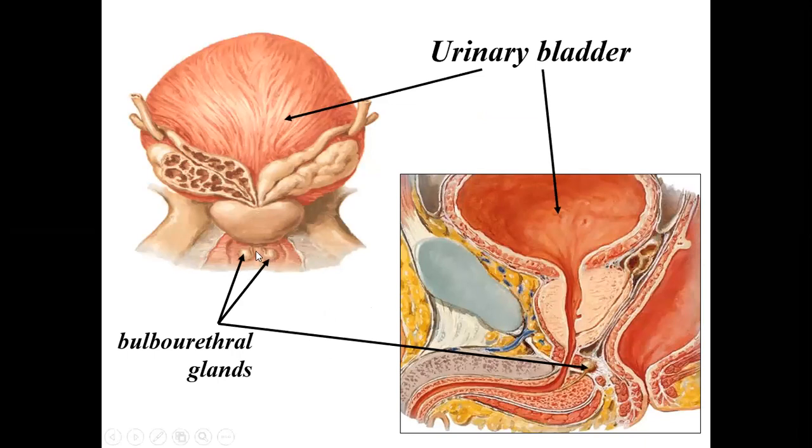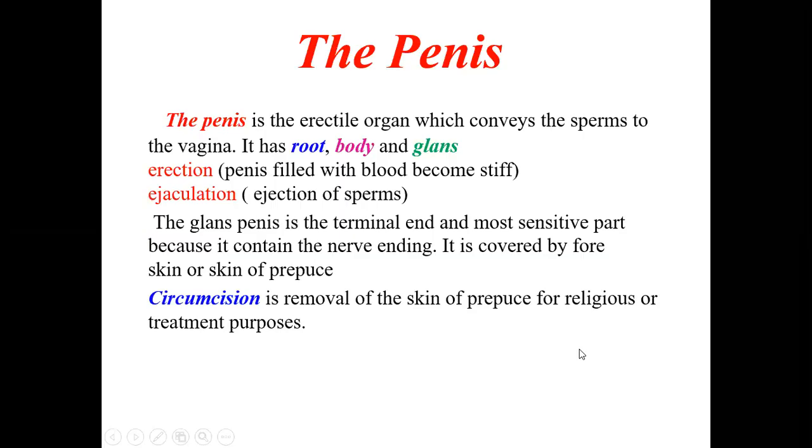So as I showed you, these are the bulbourethral glands just below the prostate. These are the seminal vesicles on either side. This is the prostate and the bulbourethral gland. In this picture, I already showed you this is the bulbourethral gland.